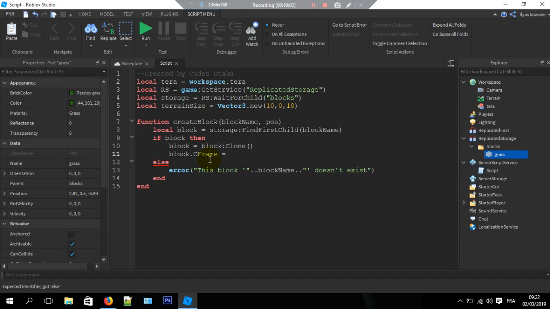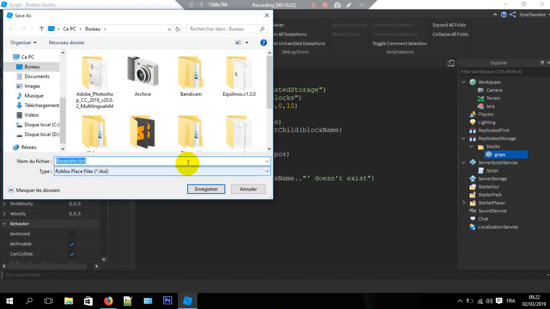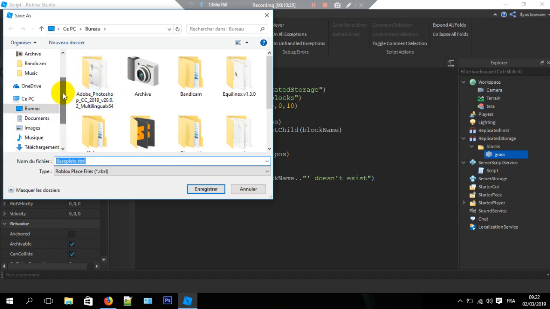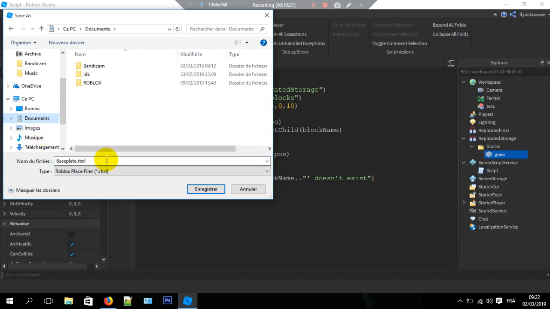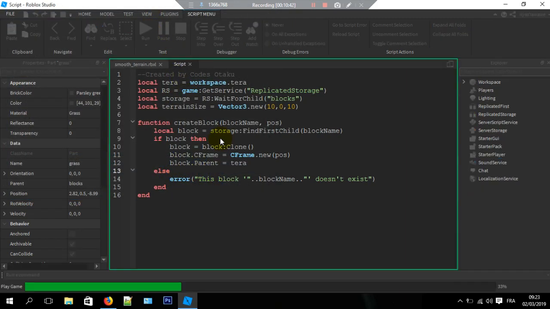So block.cframe equal to cframe.new, and then I'm gonna pass in the position that we got as a parameter, and then I'm gonna set the parent of this block into workspace, or actually not workspace, so Terra, this model that we created here. So now for safety, I'm just gonna save it in documents, maybe I'm gonna call it smooth terrain. And it's a good habit to save your work from time to time so you don't lose it.